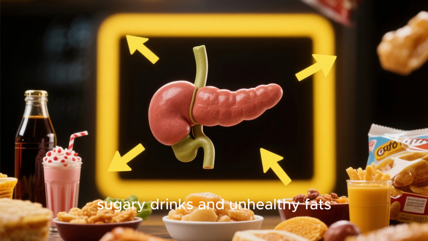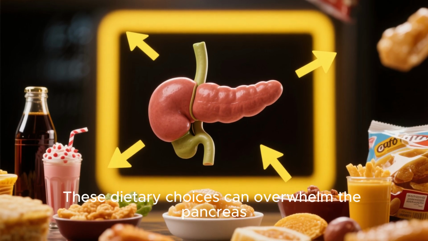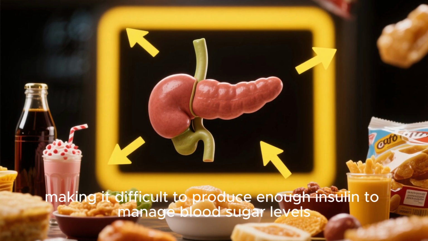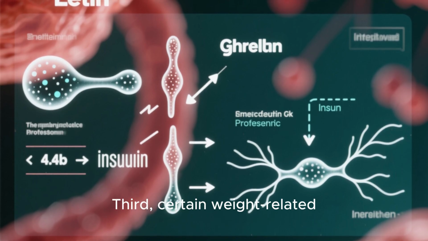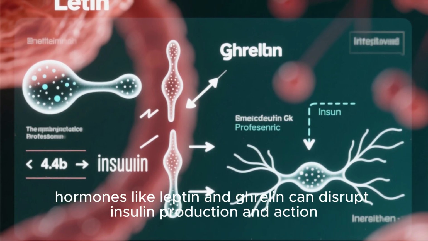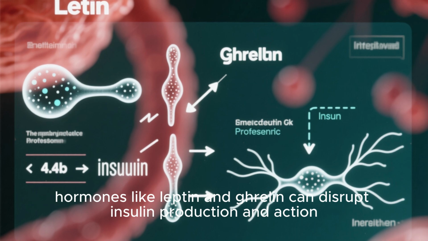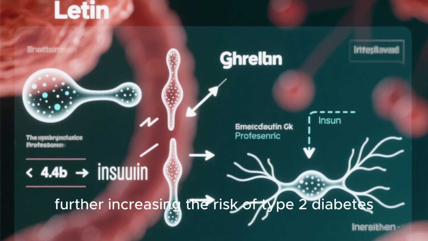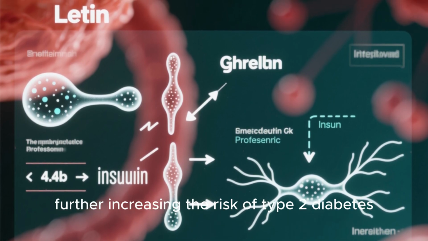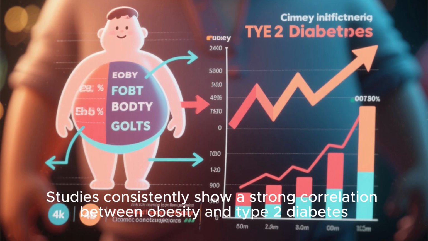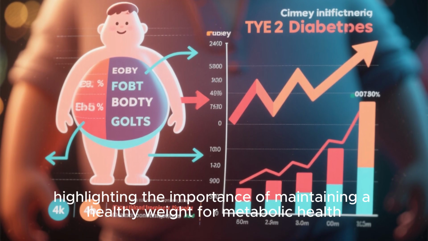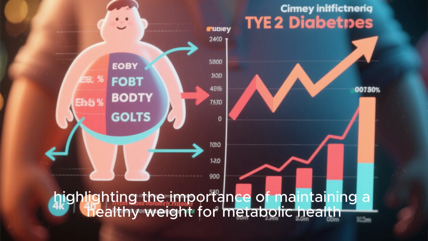fats. These dietary choices can overwhelm the pancreas, making it difficult to produce enough insulin to manage blood sugar levels. Third, certain weight-related hormones like leptin and ghrelin can disrupt insulin production and action, further increasing the risk of type 2 diabetes. Studies consistently show a strong correlation between obesity and type 2 diabetes, highlighting the importance of maintaining a healthy weight for metabolic health.